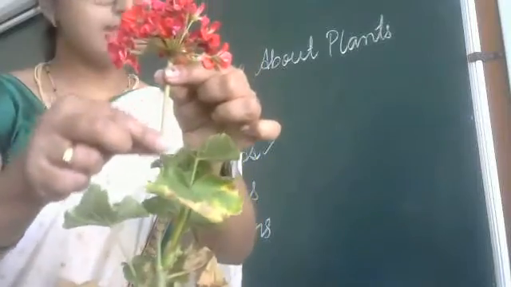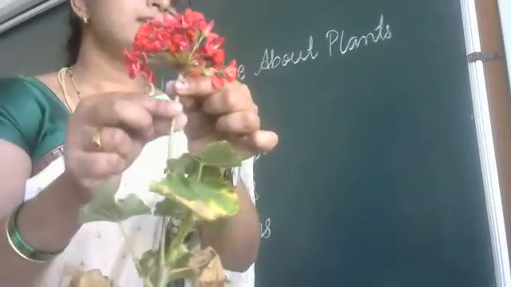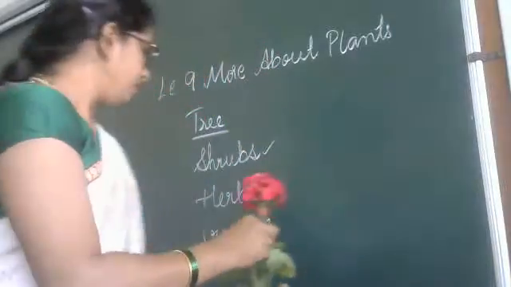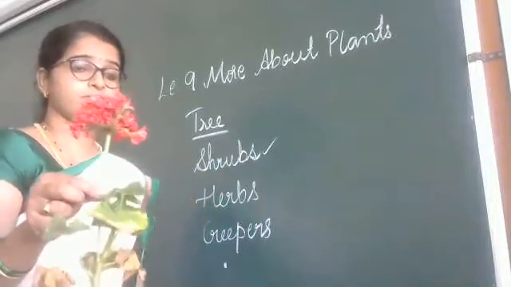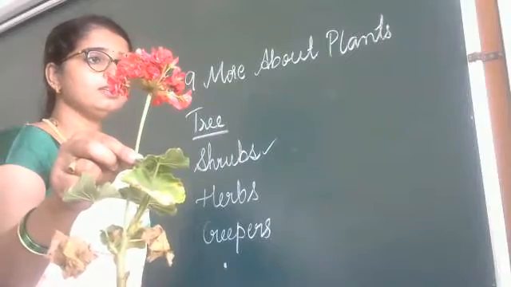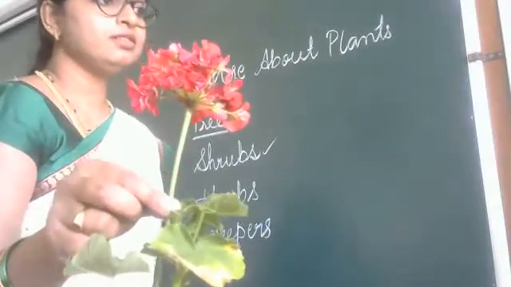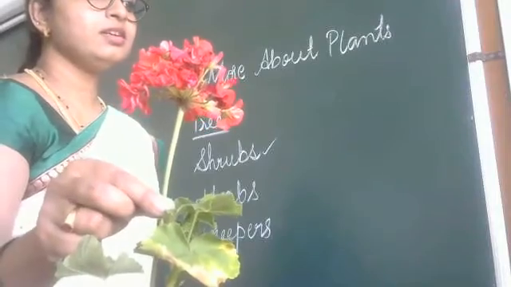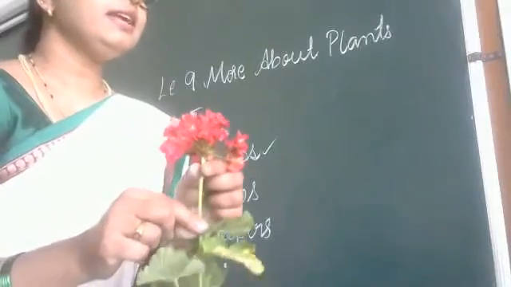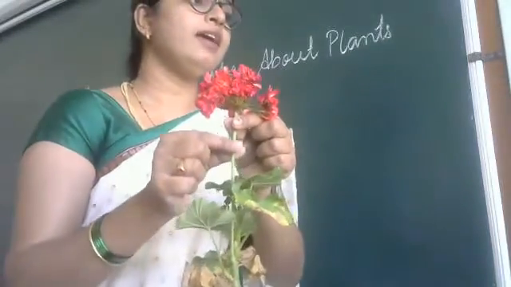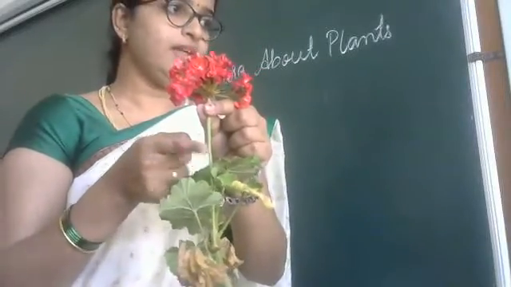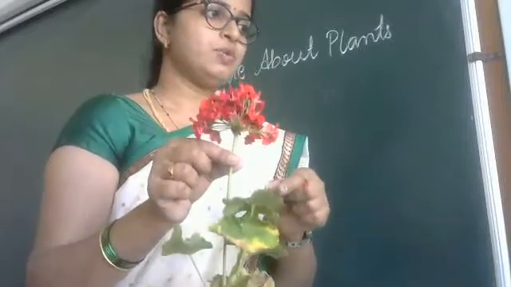See here, it has a soft green stem. So in which category does this come? Herb or shrub? Herb. Why does it come in the herbs category? Because it has a green and soft stem. See the color of this stem. It is green in color and it is very, very soft. That's why it comes in